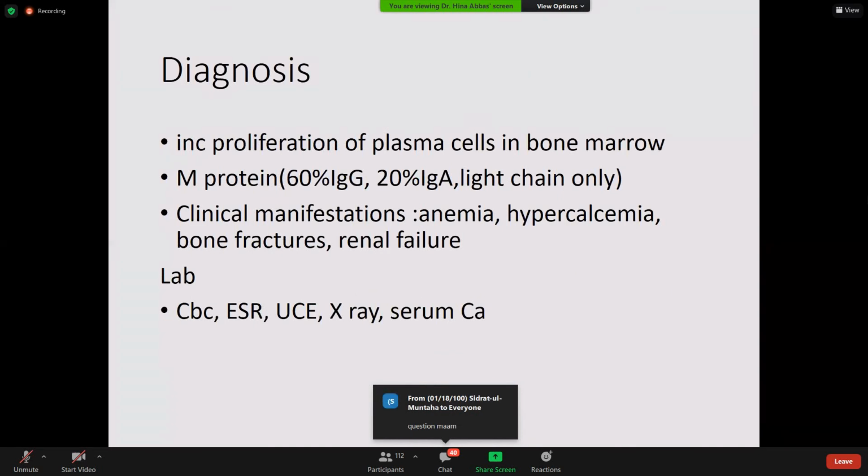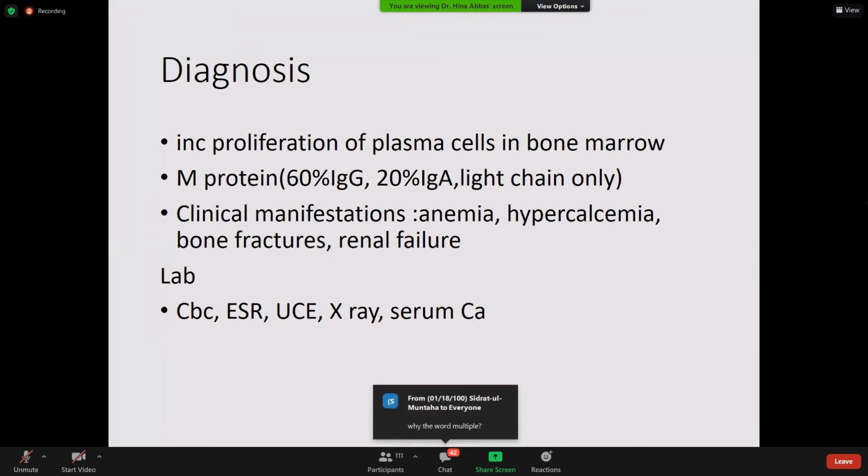Now diagnosis. Why is it called multiple myeloma? It is also called plasma cell myeloma. This is a category of plasma cell dysplasias, and this is a name. Plasma cell myeloma or multiple myeloma can be used interchangeably. Okay.